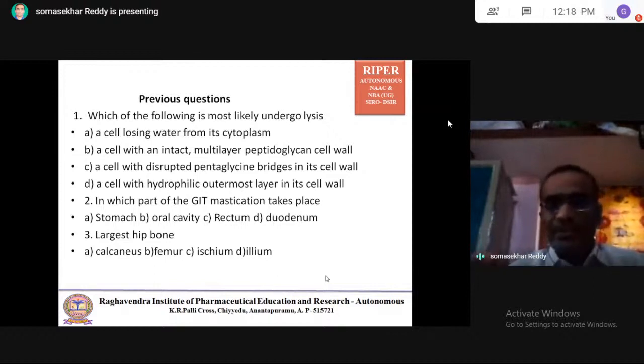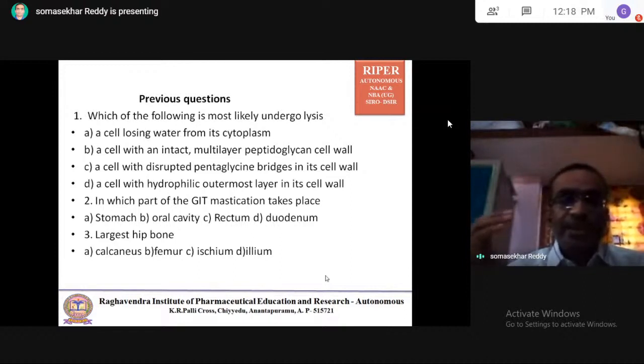Remember, the human cell has a cell membrane. The cell membrane has a phospholipid bilayer embedded with carbohydrates and proteins. Coming to the peptidoglycan layer, it is present in bacteria, and pentaglycine bridges are also present in the bacterial cell wall. A cell with a hydrophilic outermost layer in its cell wall is normally not present, to my knowledge.